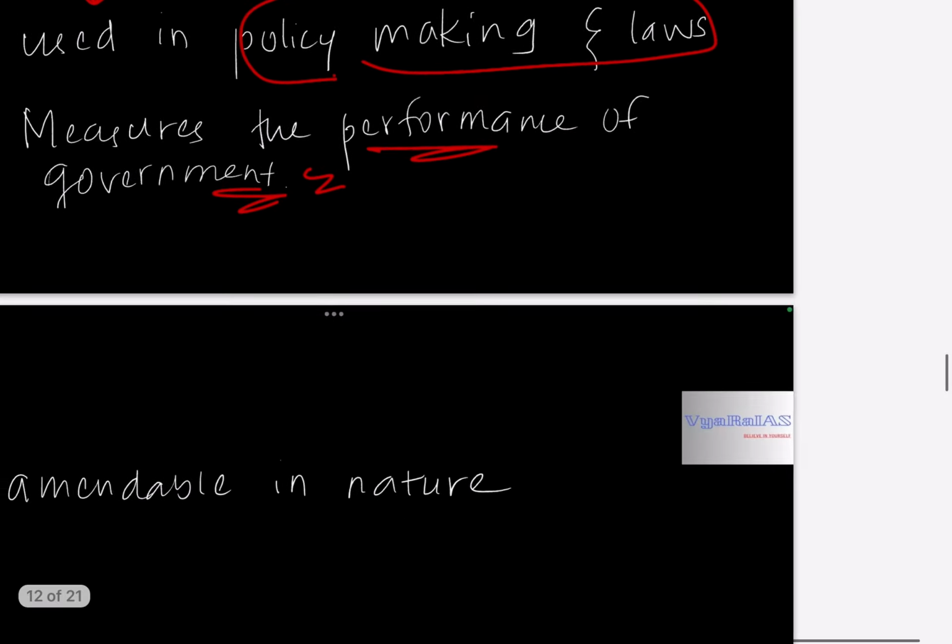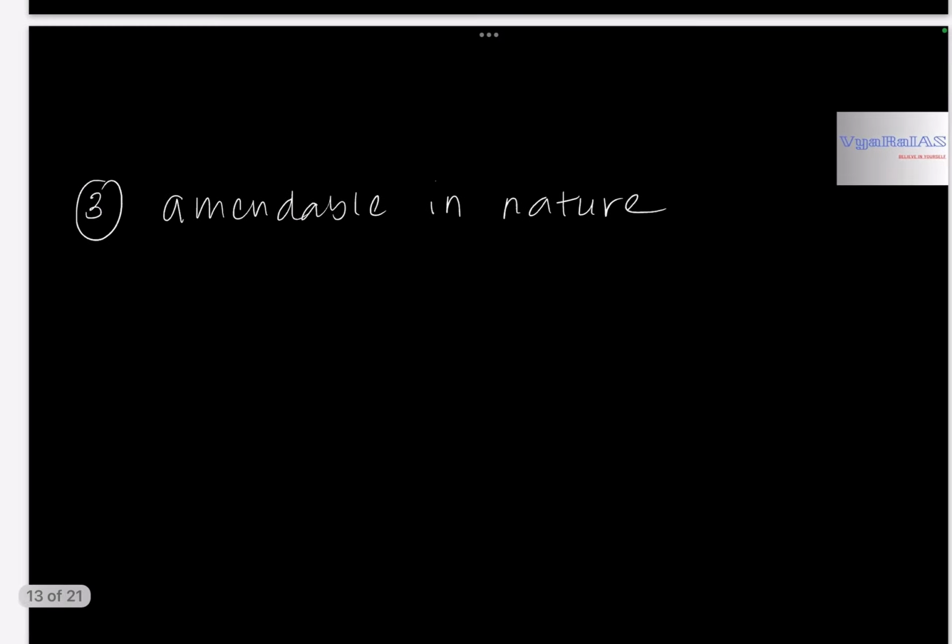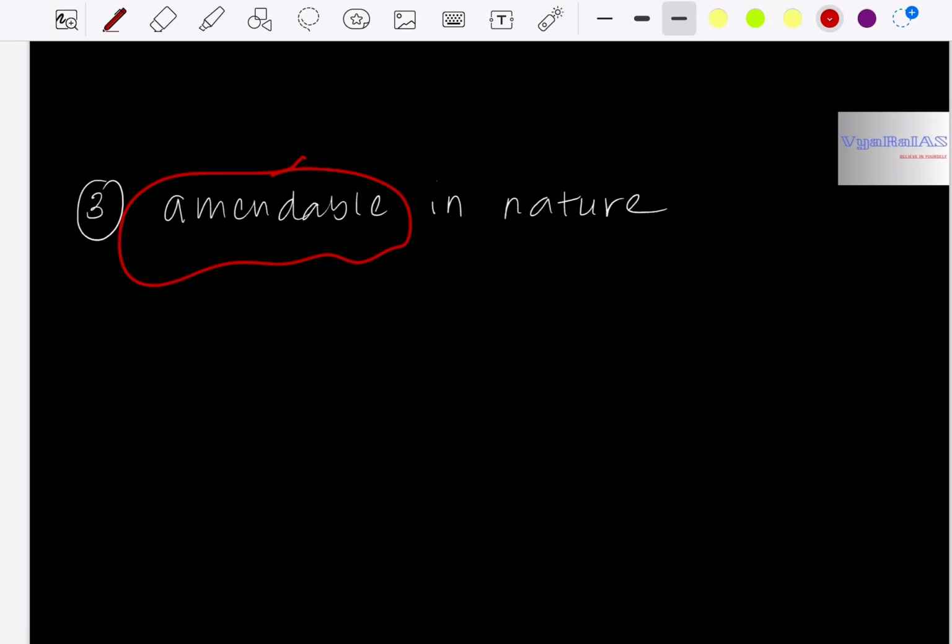The next characteristic of DPSP is that it is amendable in nature. That is, you can make changes to DPSP with the evolving times. The needs also get changed, right? The society also evolves. There will be a lot of new technologies, like if you consider AI now, it was not there earlier. So with the evolving times, there will be a lot of changing needs of a society.